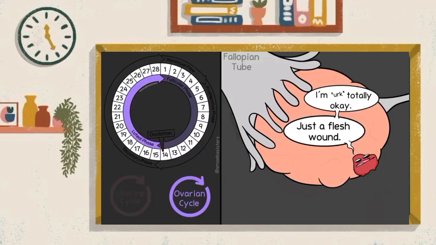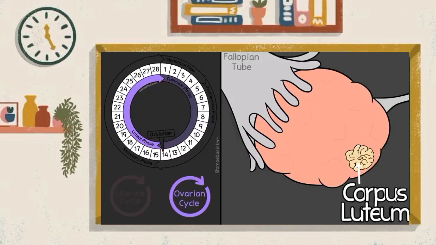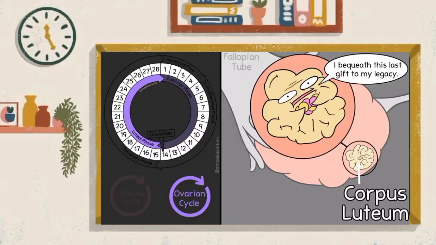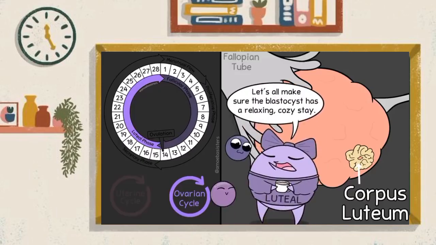And that ruptured follicle that we mentioned, well, guess what? It's actually still around. It's now a structure called the corpus luteum. Still in the ovary, its work is not done. Soon it will be secreting hormones that help that lining of the uterus build up and prepare for possible implantation.